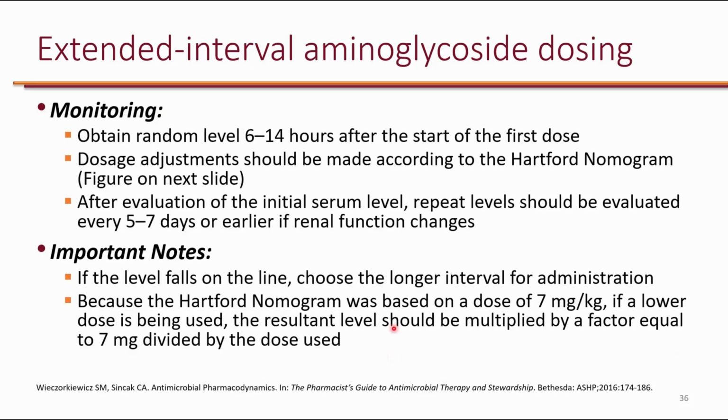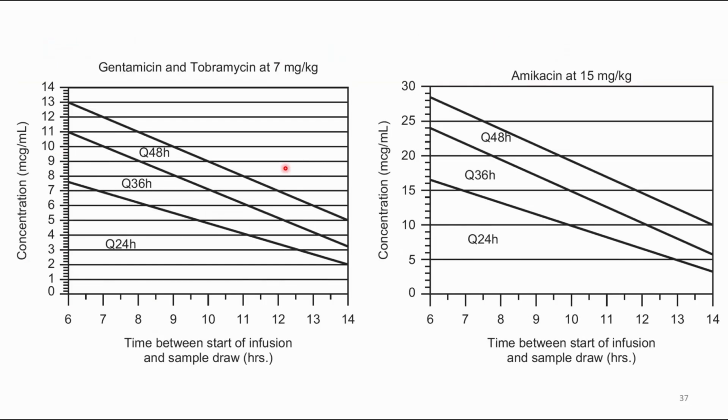And the way that you would monitor is that you actually get a random level. Instead of a peak and a trough, you get a random level between 6 to 14 hours after the start of the first dose, and then you adjust the dose based on that level. And here's the nomogram. This nomogram on the left is for gentamicin and tobramycin, and the one on the right is for amikacin. So let's say 9 hours later you got a random level, and the level happens to be 3, and it happens to be here.